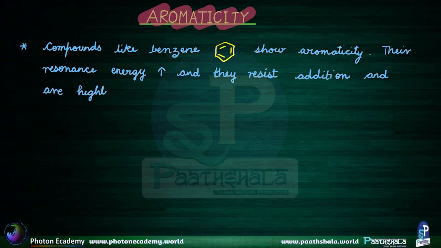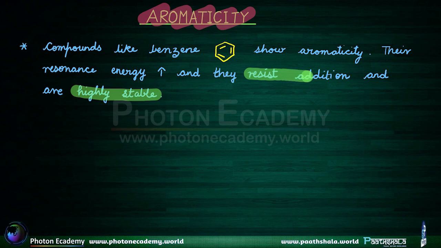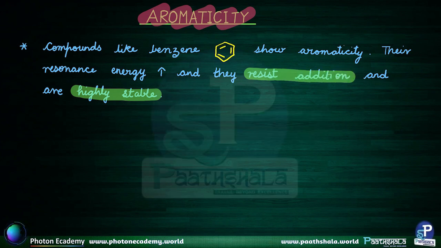So if I connect all the dots here, because they're highly stable, they resist addition because they don't need any reaction now to make them more stable. And they're stable because of their high resonance energy. So these are three things which happen when any compound becomes aromatic.